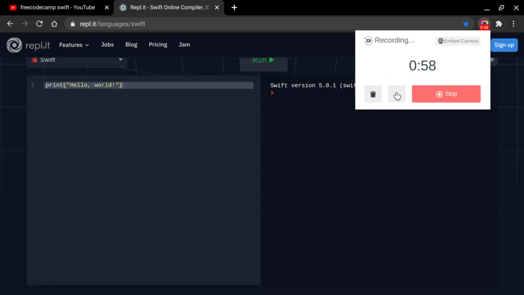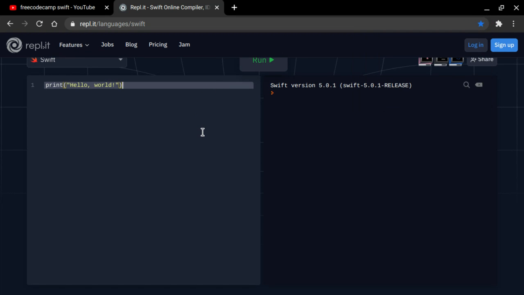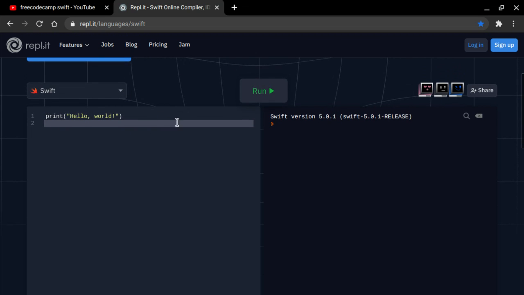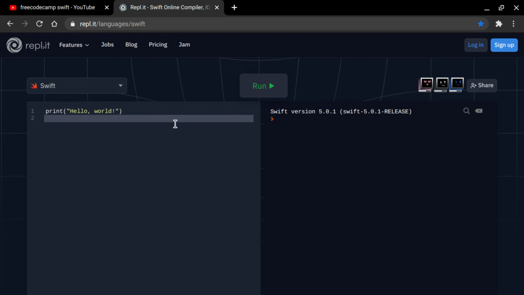So yeah. Okay, so I have a Swift compiler, and I didn't write this, it just said it. And we're going to understand what this is. If you don't understand what this is, it's totally fine. We're going to learn it together. I already know a little bit about Swift, but I feel like I need to go over it again so I can memorize it better.